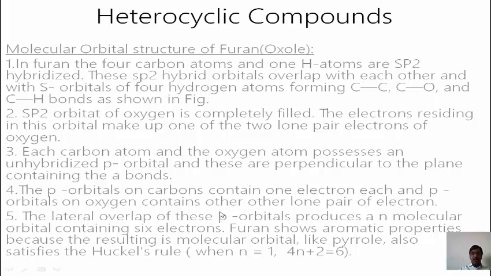The lateral overlap of the p orbitals produces a pi molecular orbital containing the 6 electrons. Furan shows aromatic properties because the resulting molecular orbital, like pyrrole, also satisfies the Huckel rule, that is 4n plus 2 is equal to 6. Like furan, pyrrole and thiophene also satisfy the Huckel rule.